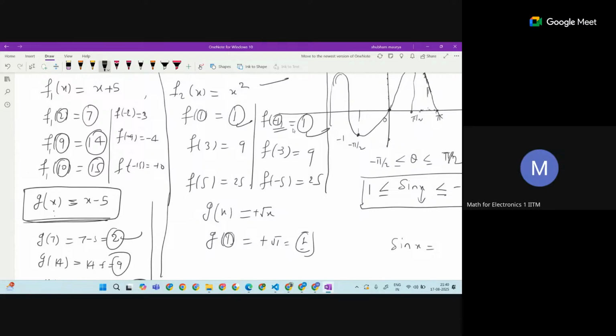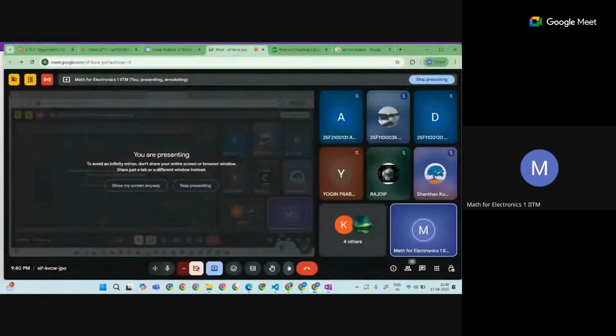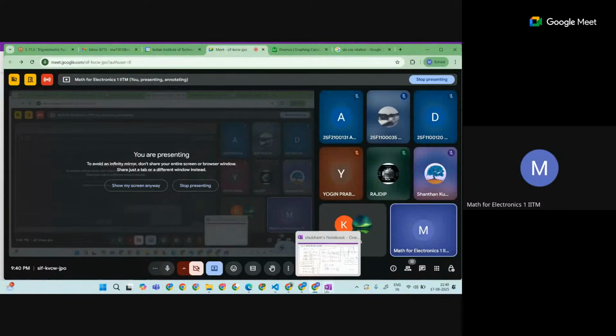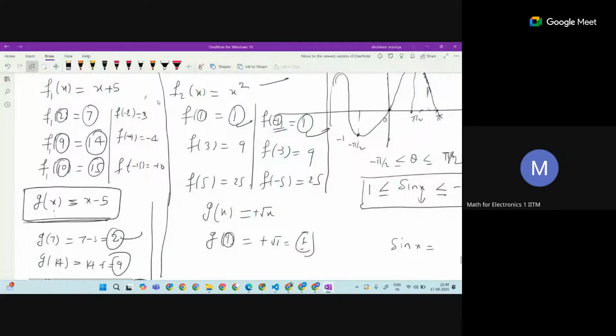Can anyone tell in your own words what is the problem we are getting for the inverse, for f1 and f2? Here this is f2, this is g2, this is g1.